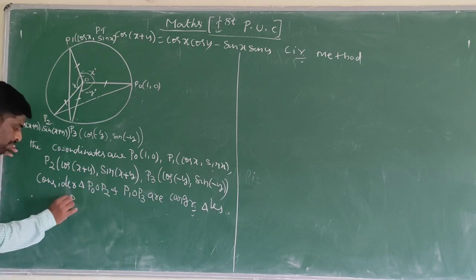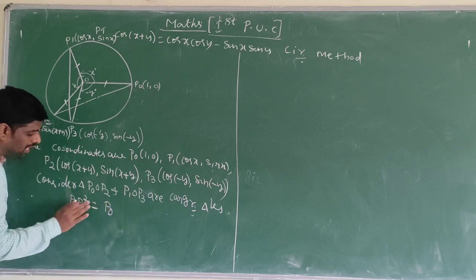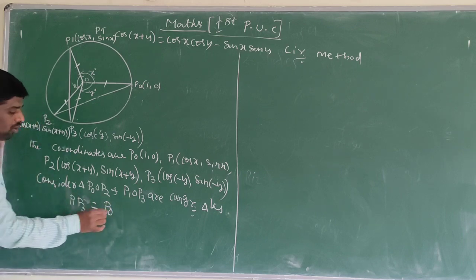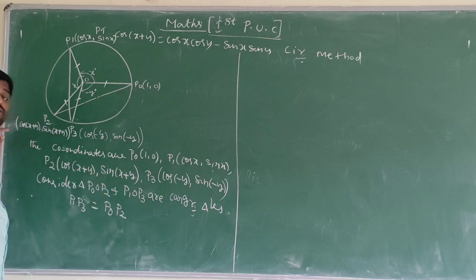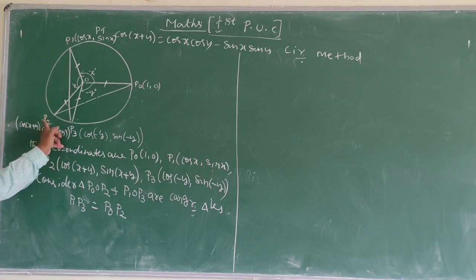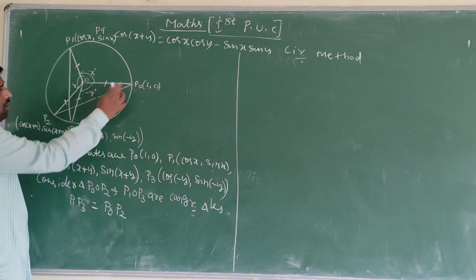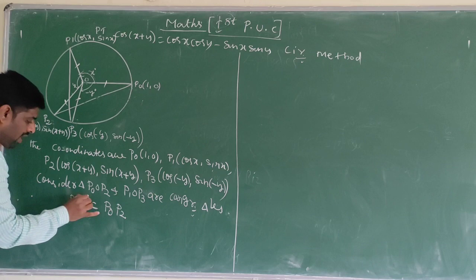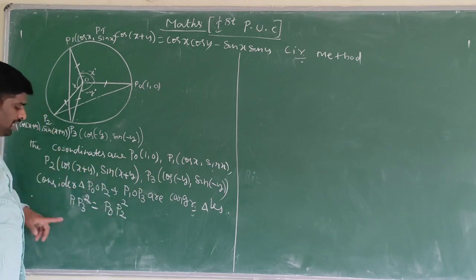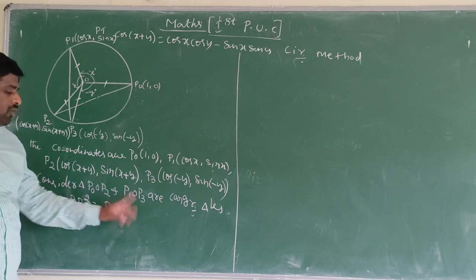Actually, P1 P3 is equal to P0 P2. This side is equal to this side. P1 P3 is equal to P2 P0 or P0 P2, both are the same. Squaring on both sides, P1 P3 square is equal to P0 P2 square.